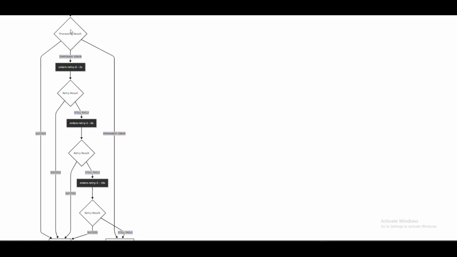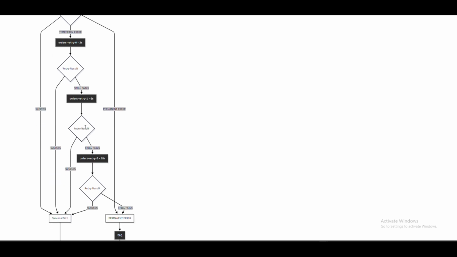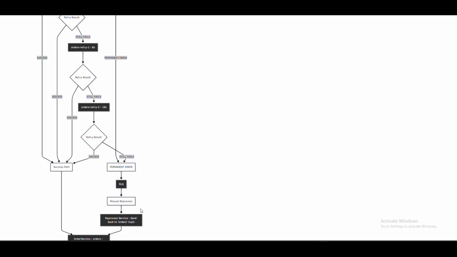This system has a retry mechanism and a dead letter queue. This happens in two ways. If an order has a temporary issue, it will retry 3 times, checking whether the order can be processed. Each time it tries to process, if it succeeds, it is saved in the database. If it fails every time, it goes to the DLQ. In the other scenario, an order having a permanent issue goes directly to the DLQ and is marked as an unsuccessful order.